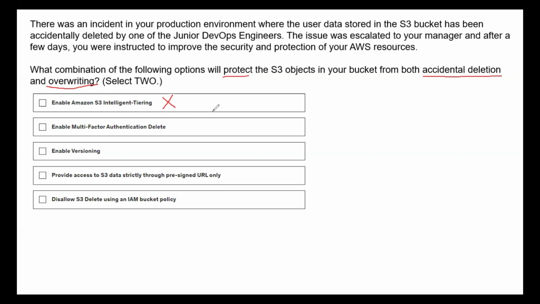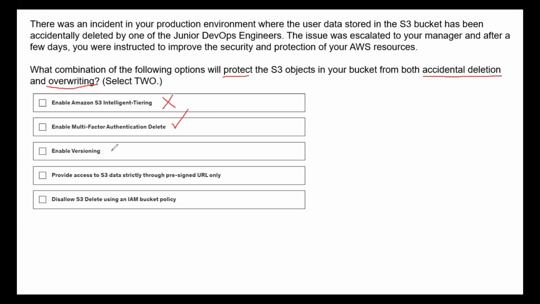Then we have the second option, which is enable multi-factor authentication delete. Yes, we can definitely enable this option in order to give a second layer of authentication for any user who has to delete the object from the S3 bucket. If you enable MFA delete, you would be able to delete the object only as a root user, and you need to use the code of the MFA device configured via the root user. So this is one good option that we can consider.